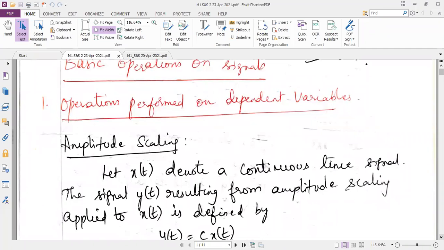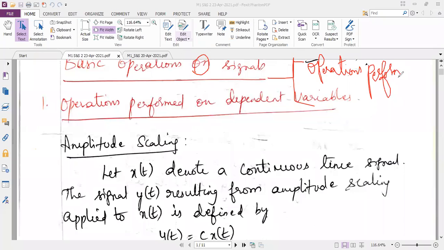Again, this is classified into two types. Operations on signals are classified into two types. You can just make a note of this: basic operations on signals. There are two types. One is operations performed on the independent variable.